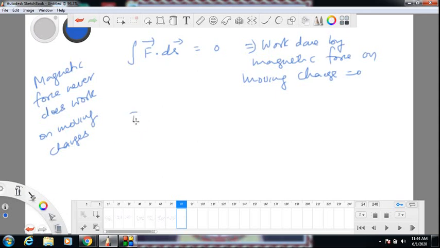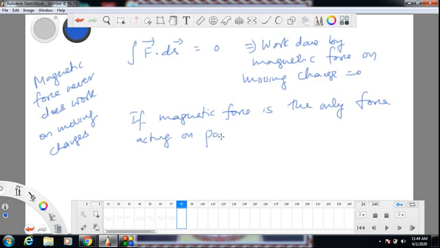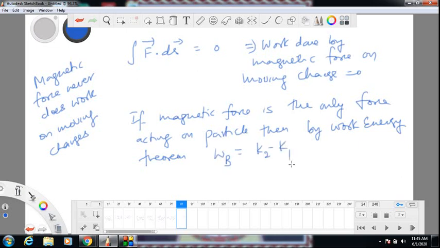If magnetic force is the only force acting on the particle, no other forces acting, then by the work energy theorem we can write work done by magnetic force is change in kinetic energy, because there is no other force acting except magnetic force.